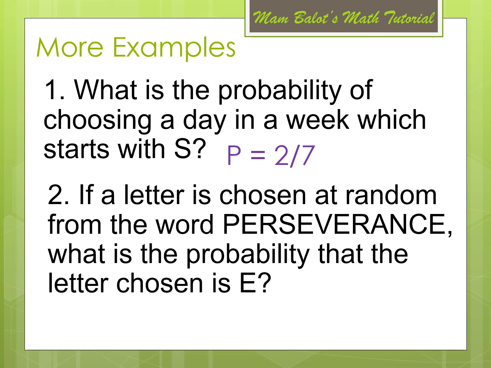So how many letter E in the word perseverance? So we have 4. And then how many letters do we have in the word perseverance? We have 12. So therefore the probability is 4 over 12, which can be reduced to 1/3.